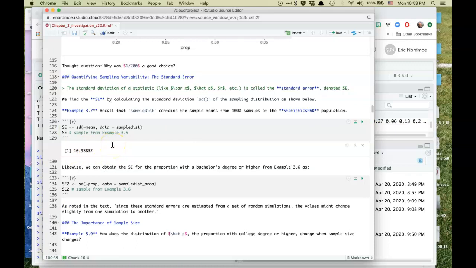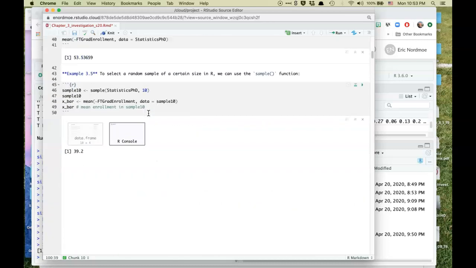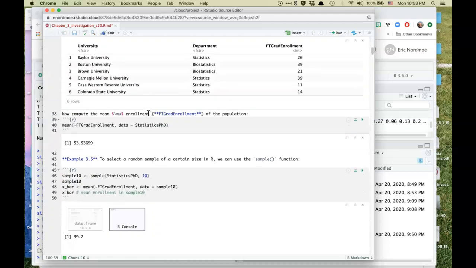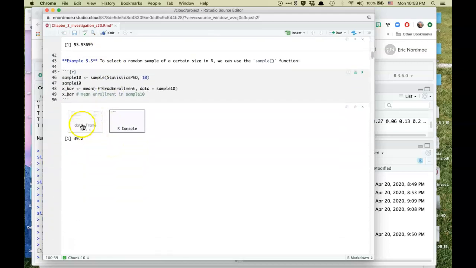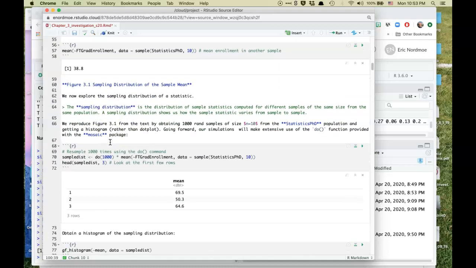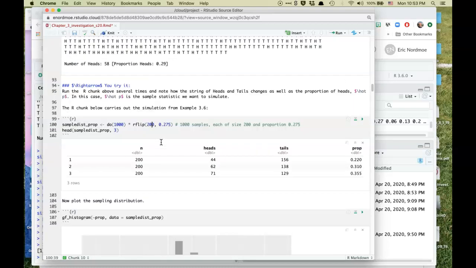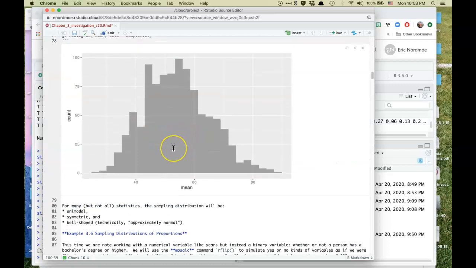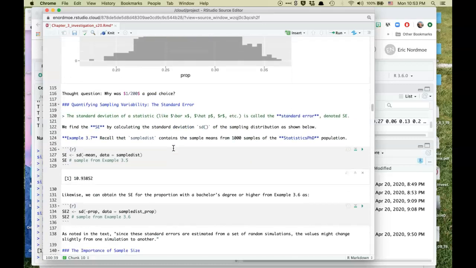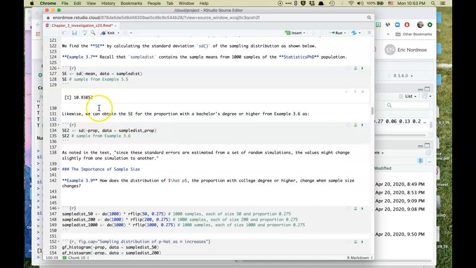It's telling us how much variability there is in the estimate of the size of the graduate PhD program. Okay, so that's a measure of the variability. I guess we ought to go back up and take a quick look at that, right? The mean was 53. Our estimates were 30 to 40 or so. And so here was an example. So 10 seems like a reasonable value for the standard error, and that was what we're getting, 10.9.